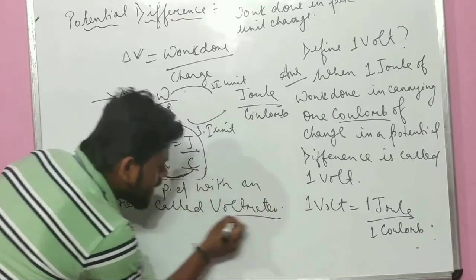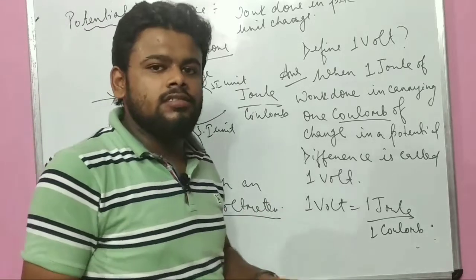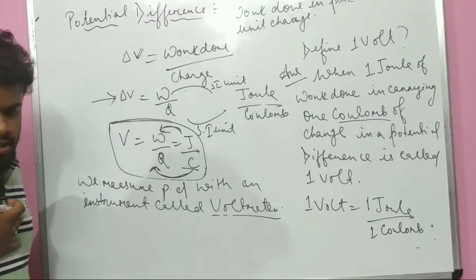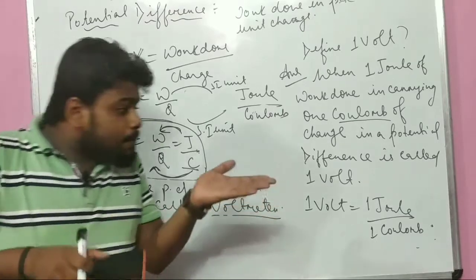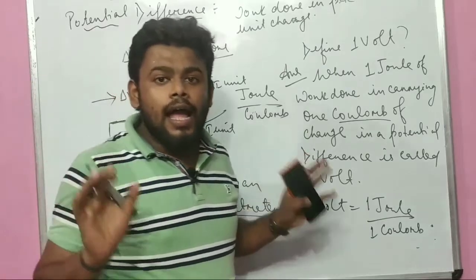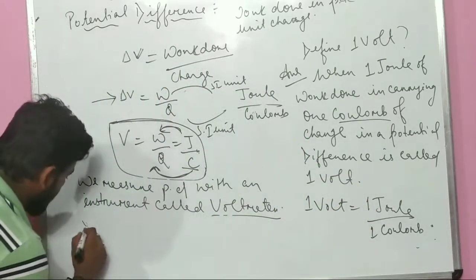That means voltmeter helps to measure the potential difference in a conductor. And remember one thing, voltmeter is always connected in parallel.